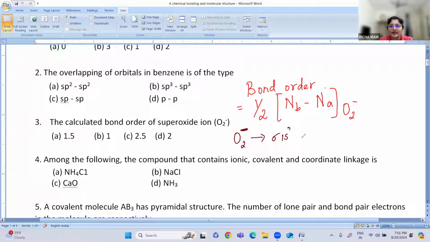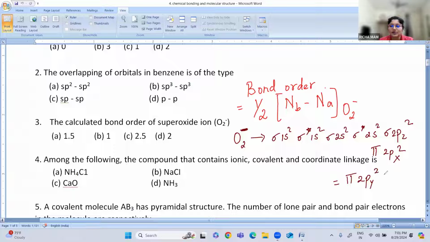So sigma 1s2, sigma star 1s2, so 2, 4, then sigma 2s2, sigma star 2s2, then the next electrons go to sigma 2pz2 and pi 2px2, which is equal to pi 2py2, then sigma star 2px2, which is equal to sigma star 2py1. So this is according to the molecular orbital theory.